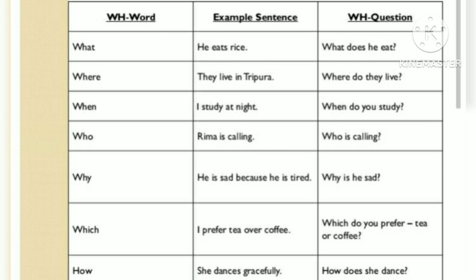For which, the WH word is used when there is a choice. For example, I prefer tea over coffee. So we ask which do you prefer, tea or coffee. And lastly we have how, which is used to ask about the way something is done. For example, she dances gracefully. So the question is how does she dance?